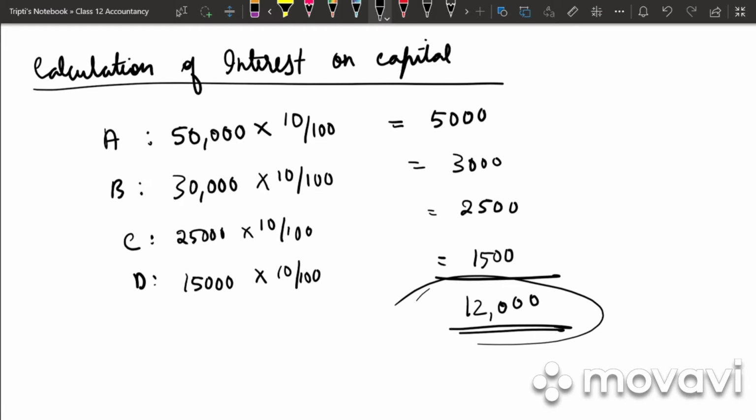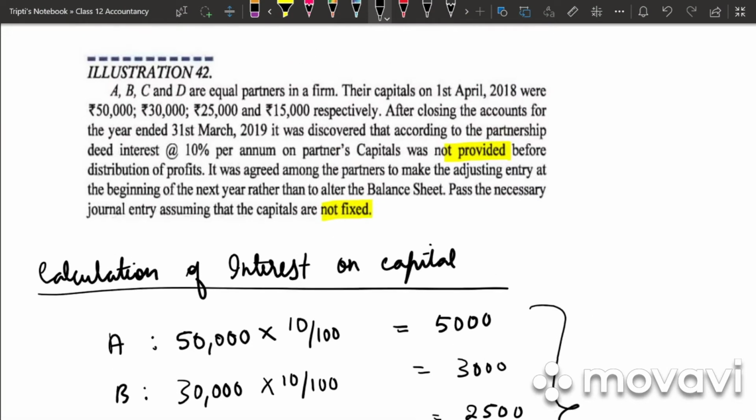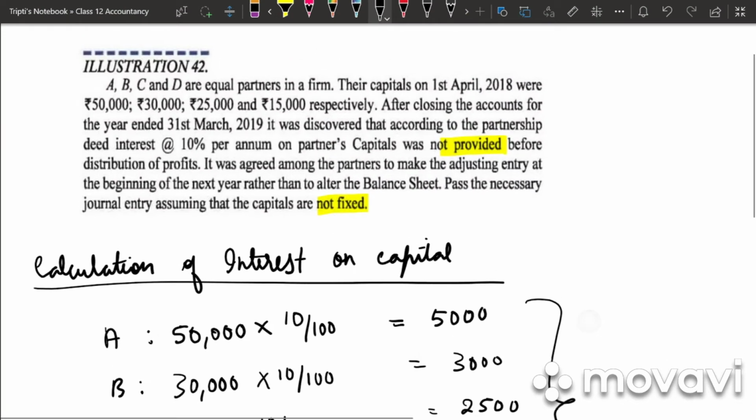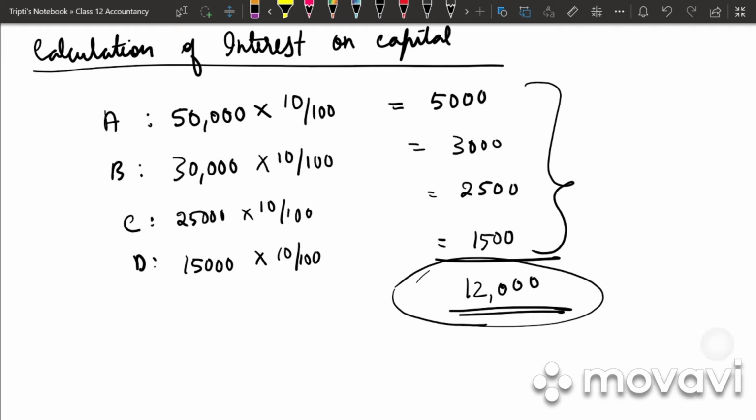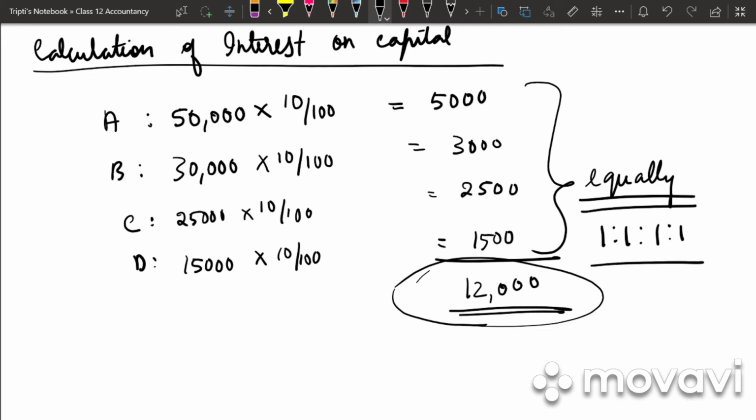So this 12,000 had to be written in a profit and loss account to get the net profit. But last year they had omitted this interest on capital. So what had happened? The profit was reduced of the previous year. So this 12,000 which was a loss suffered to the firm will be shared among all the 4 partners in their profit sharing ratio. What is their profit sharing ratio? So in the problem they have not given us the profit sharing ratio. So it will be shared among the partners equally. That is 1:1:1:1.